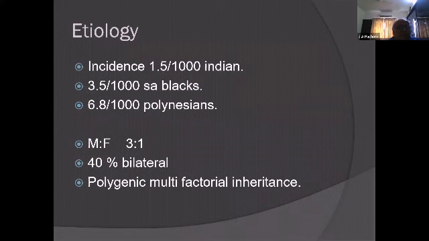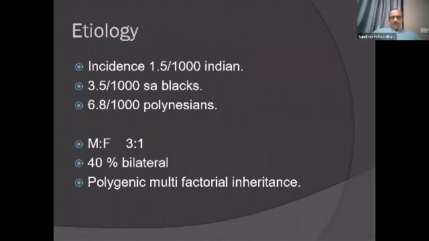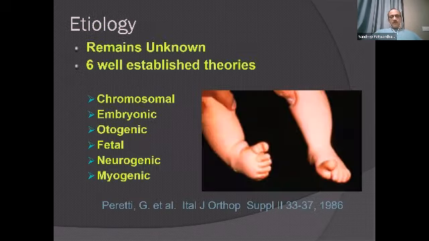Males are usually more common than females in the ratio of 3 to 1, and 40% of patients will have bilateral clubfoot. The inheritance pattern is usually polygenic multifactorial, and you may have a 22 times higher chance if one of the siblings has a clubfoot.